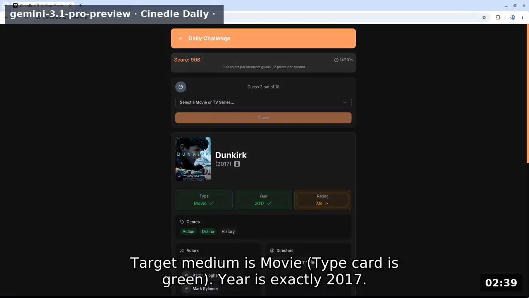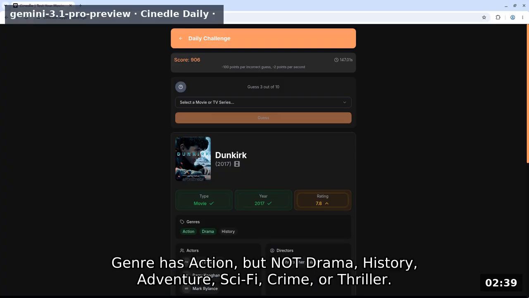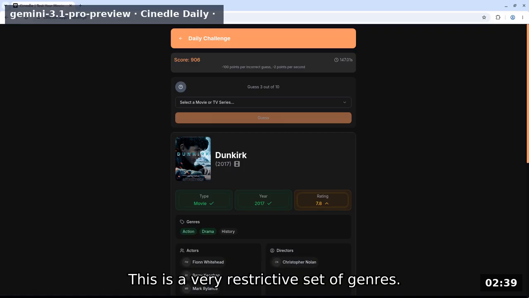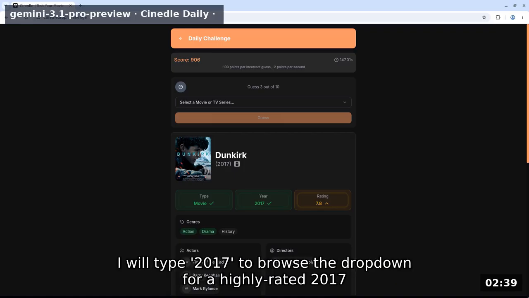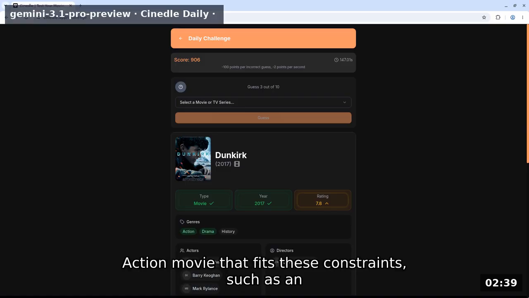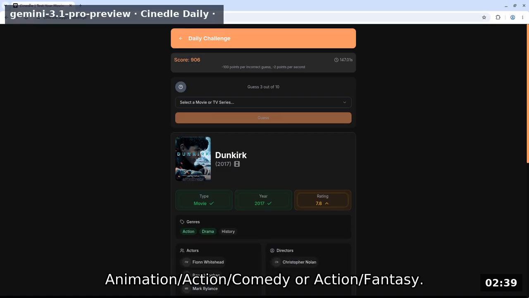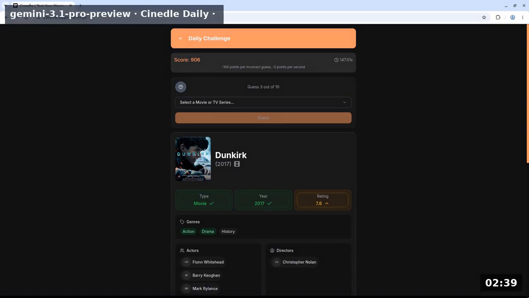Target medium is movie, type card is green. Year is exactly 2017. Rating is between 7.9 and 8.3. Genre has action, but not drama, history, adventure, sci-fi, crime, or thriller. This is a very restrictive set of genres. I will type 2017 to browse the dropdown for a highly rated 2017 action movie that fits these constraints, such as an animation/action/comedy or action/fantasy.